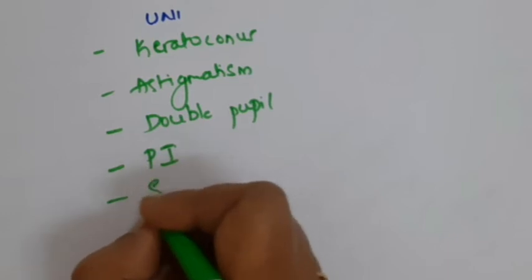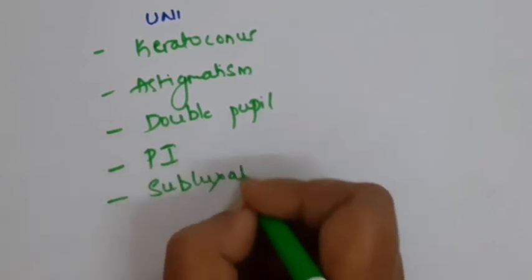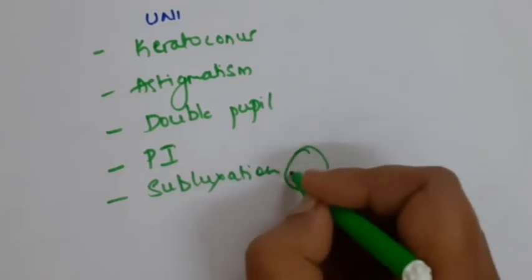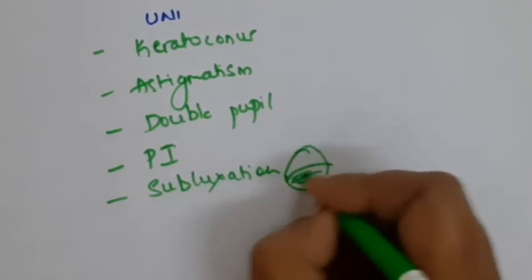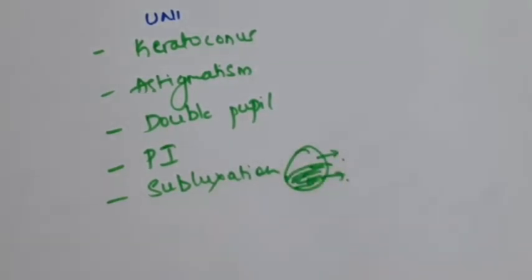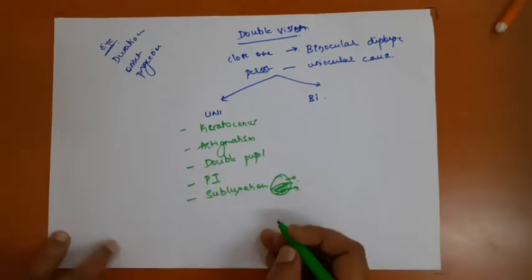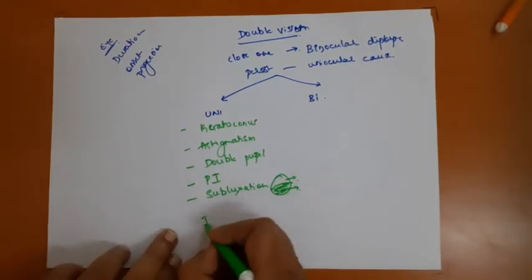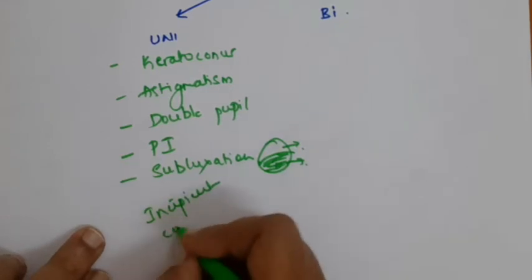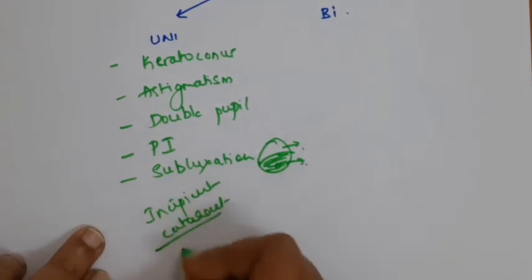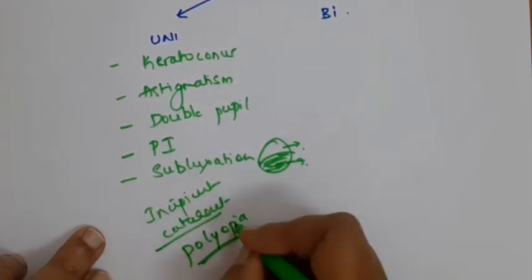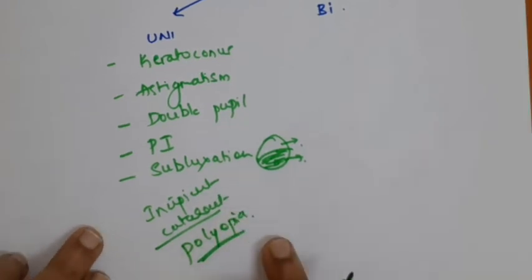If there is subluxation of the lens, then patient will have one image from the phakic area. So this is the pupillary area and there is subluxation of the lens somewhat like this. Then the patient will have one image from this phakic area and one more image from the aphakic area. And in case of incipient cataract, sometimes it is given as a cause for uniocular double vision, but most of the time patients will have polyopia here, not exactly double vision. So patient will have multiple images because of the incipient type of cataract.